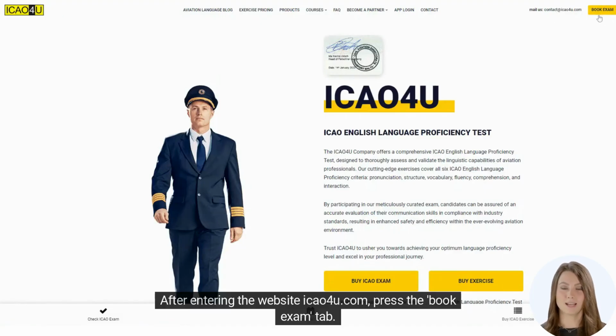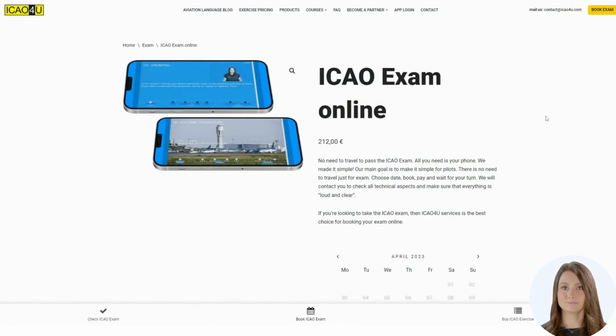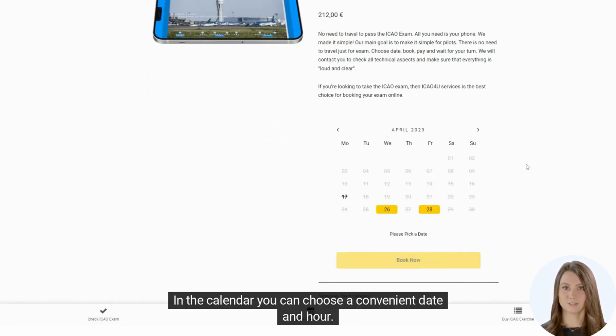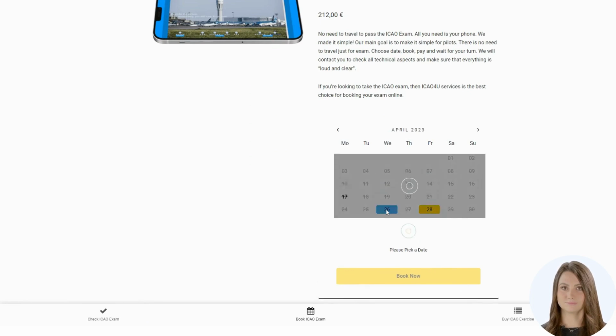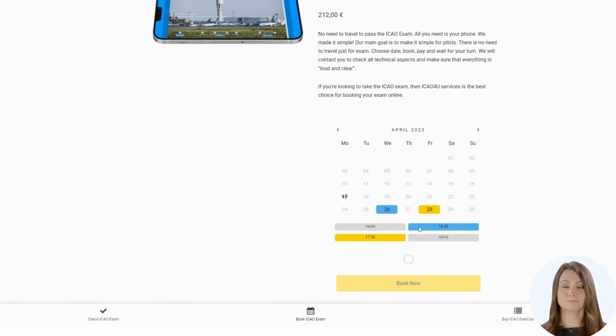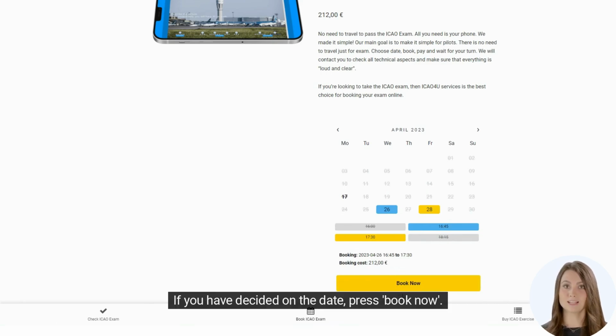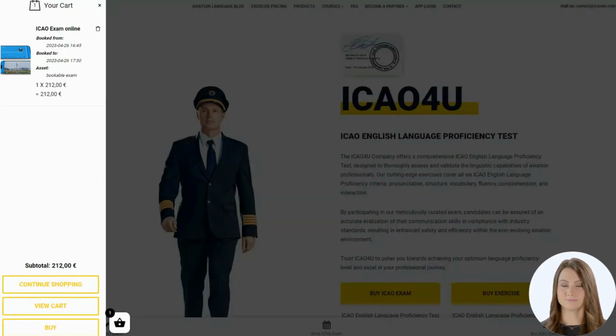After entering the website ICAO4U.com, press the Book Exam tab. In the calendar, you can choose a convenient date and hour. If you have decided on the date, press Book Now. You will see the summary. Please press Buy.